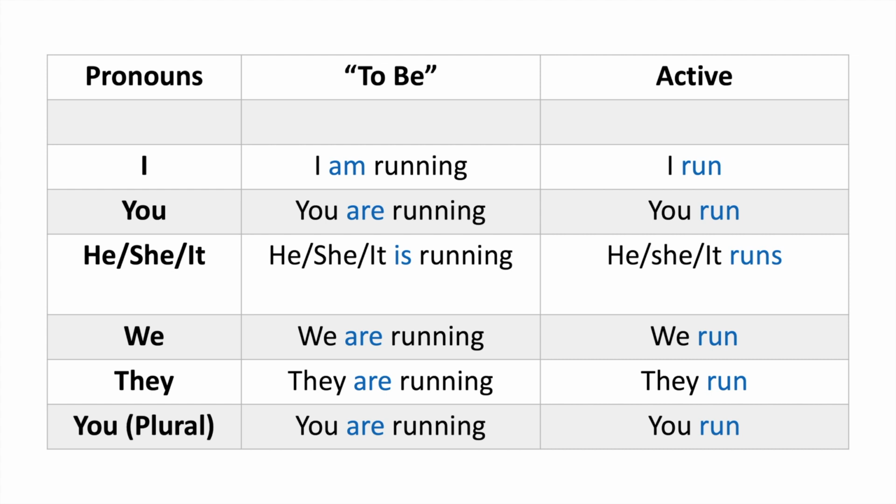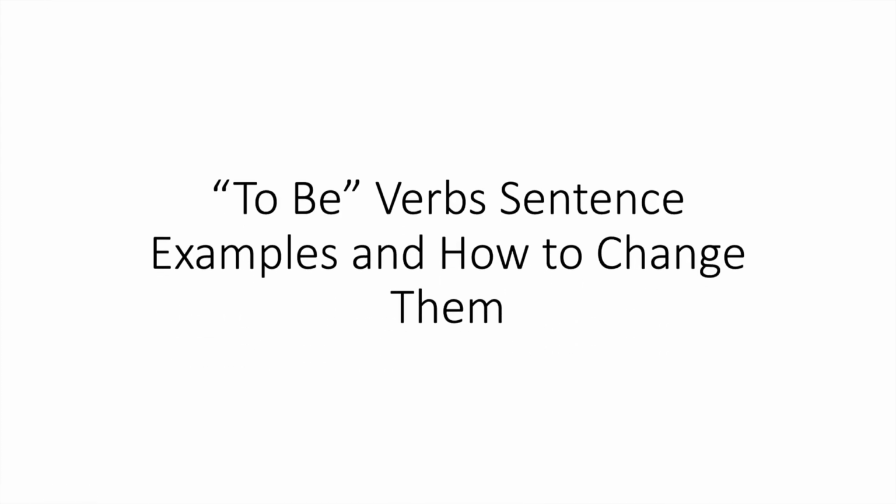So here's an example of an active verb. In this example, the verb run, which is in this column, replaces the to be verb from this column. This change shortens the phrasing, allowing for a stronger, more direct approach. Okay, so let's look at some examples of to be verbs in sentences and talk about how we can change them.